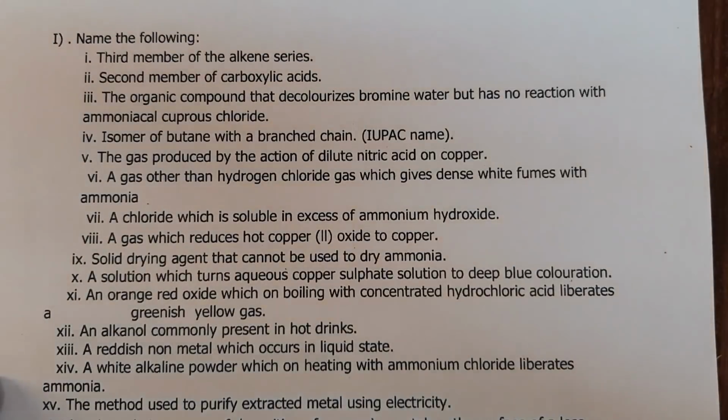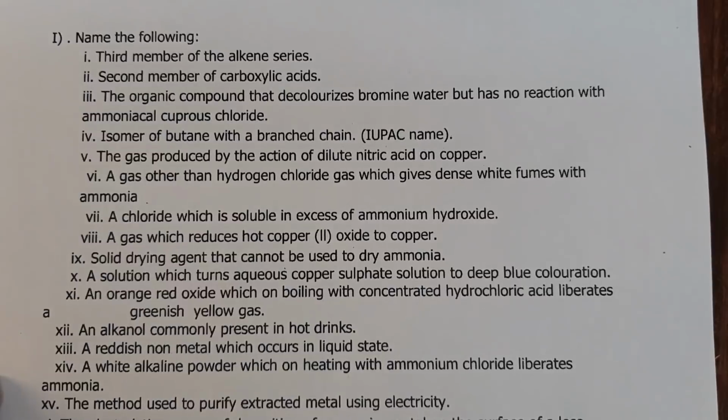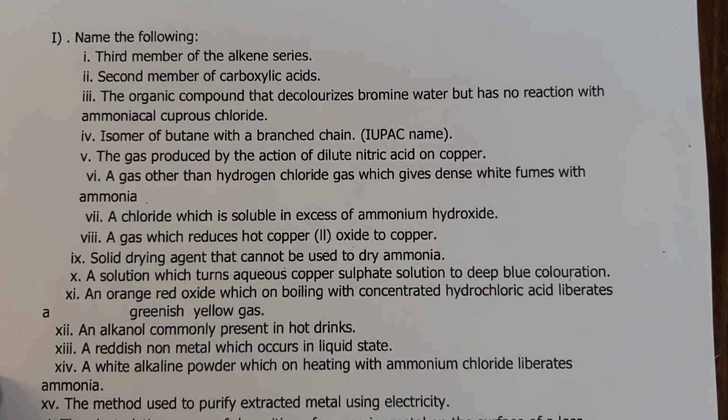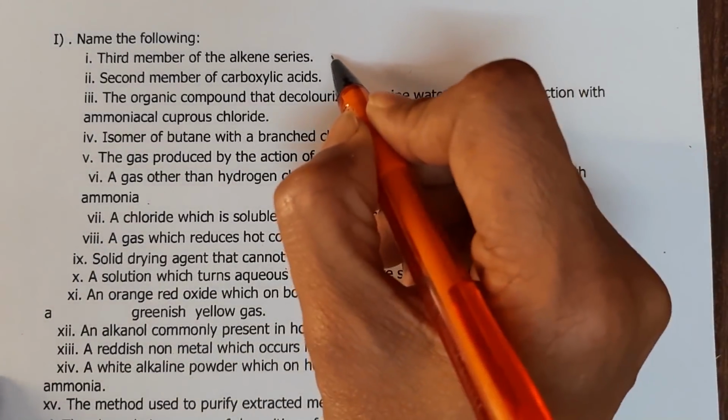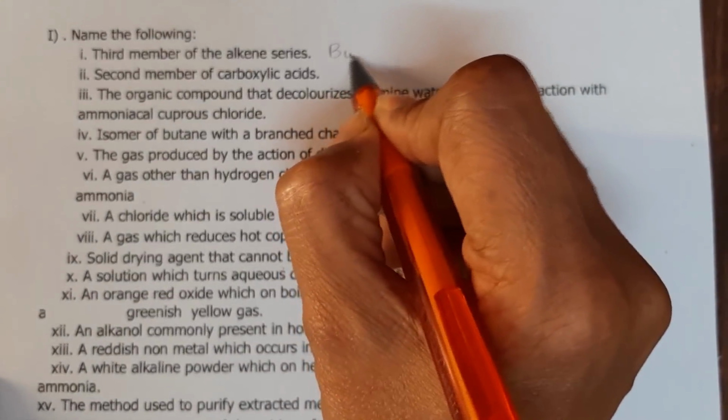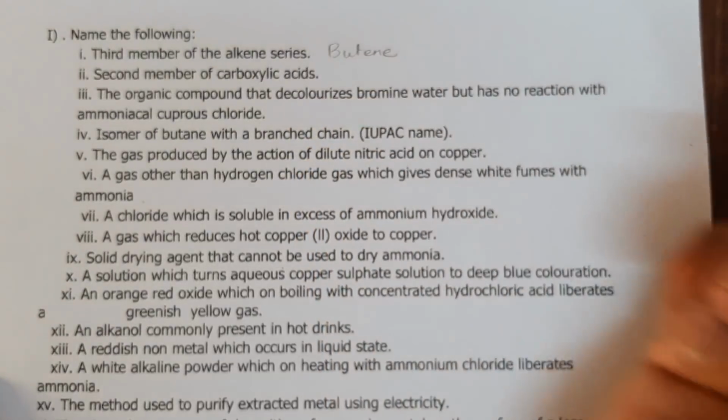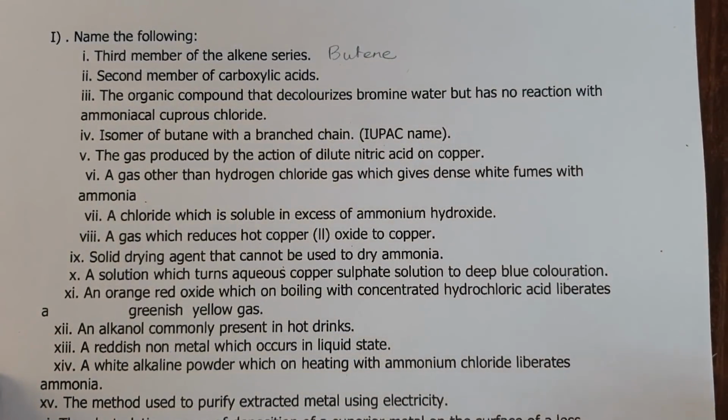Number 1, the third member of the alkene series. Now remember, alkene will have C double bond C, at least one of that. So the first one will be ethene with 2 carbons. Second one will be propene with 3 carbons. And the third one will be butene. And that will be our first answer.